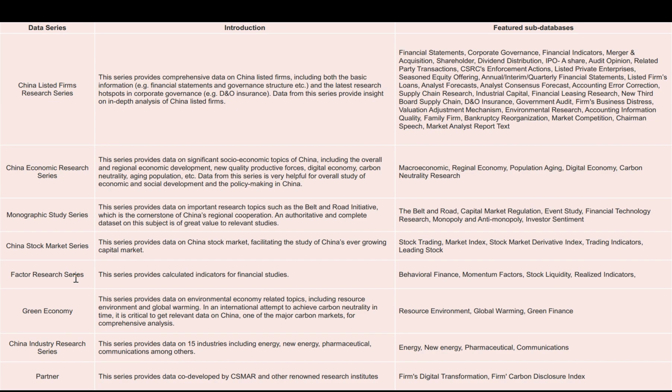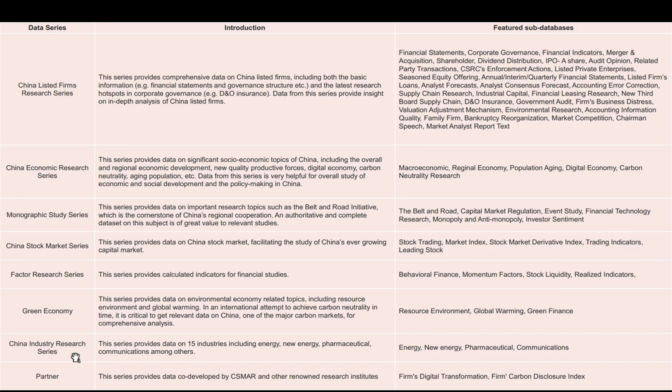And to study environmental economic related topics, we can look into Green Economy series with subdatabases covering resource, environment, global warming, and green finance. In an international attempt to achieve carbon neutrality in time, it is critical to get relevant data on China, one of the major carbon markets, for comprehensive analysis.